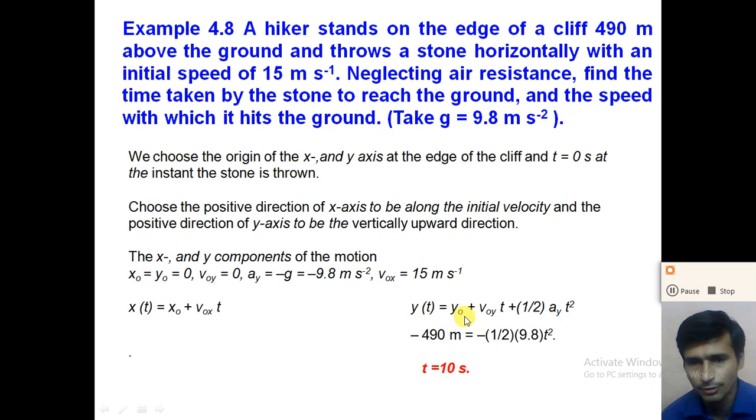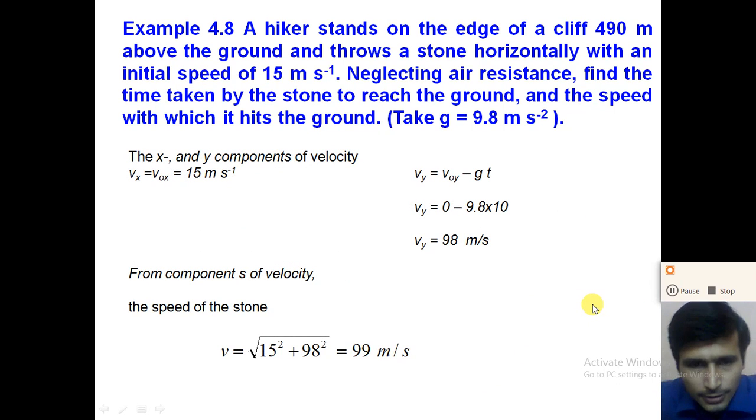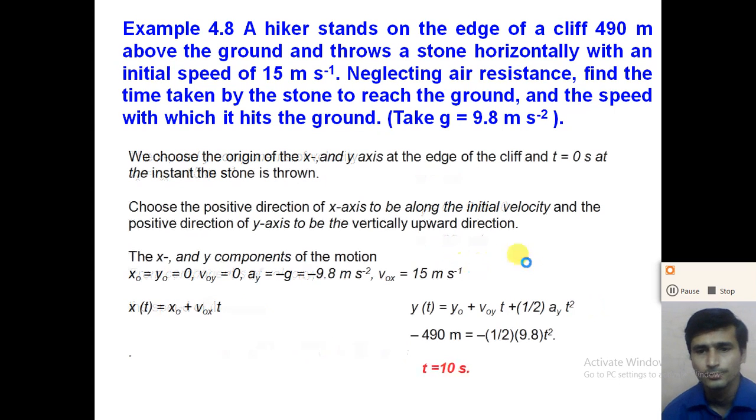y0 is 0, v0y is also 0, minus 1/2 ay, which is 9.8, into t square. So from this equation, if you calculate, the time t is equal to 10 seconds. So the stone will take 10 seconds to reach the ground. So dear student, understand how we can calculate the time taken by the stone to reach the ground.